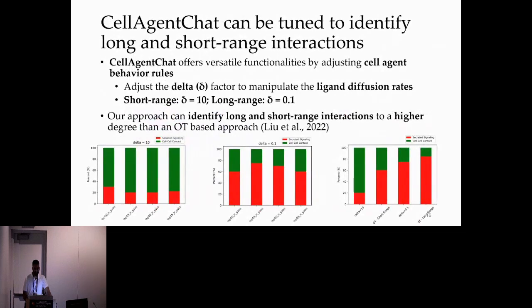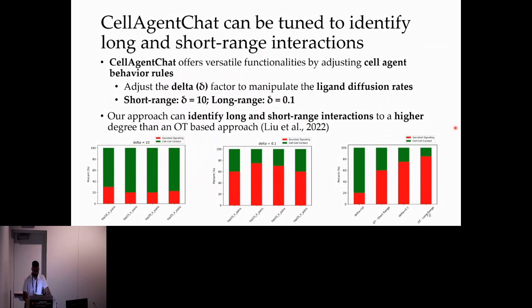Now, CellAgentChat can also be used to identify long and short-range interactions. This is one of our other downstream functionalities. Our understanding of the specific distances at which ligand receptor pairs operate is evolving but remains incomplete. The agent-based model employed by CellAgentChat facilitates identifying both long-range and short-range interactions by adjusting the delta factor associated with the distance between cells. To identify short-range interactions, we used a delta of 10 to constrain interactions to shorter distances, and we used a delta of 0.1 to identify long-range interactions.